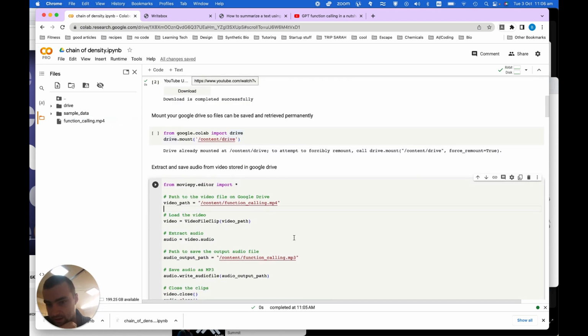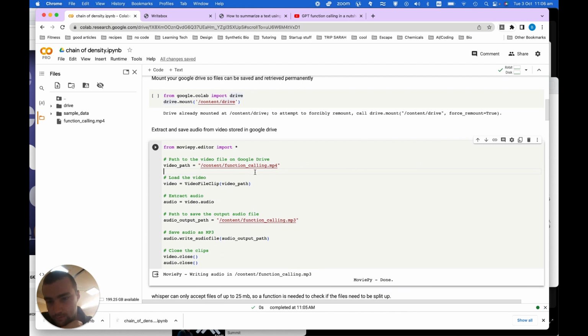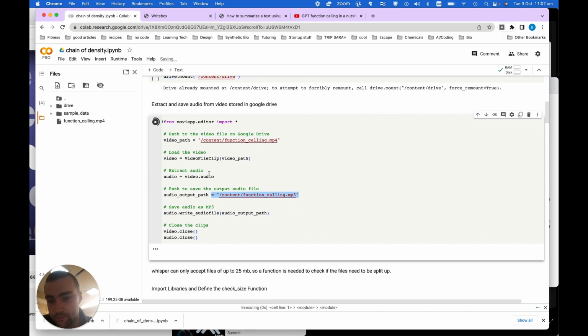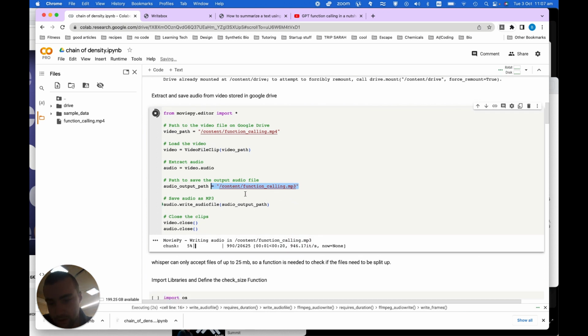And basically this cell now goes through and it uses MoviePy to extract the audio from the video. So I'm going to run that, and it will load the video, extract the audio, and save the audio at this path. And then we'll close the MoviePy clips. And you can see this running here.